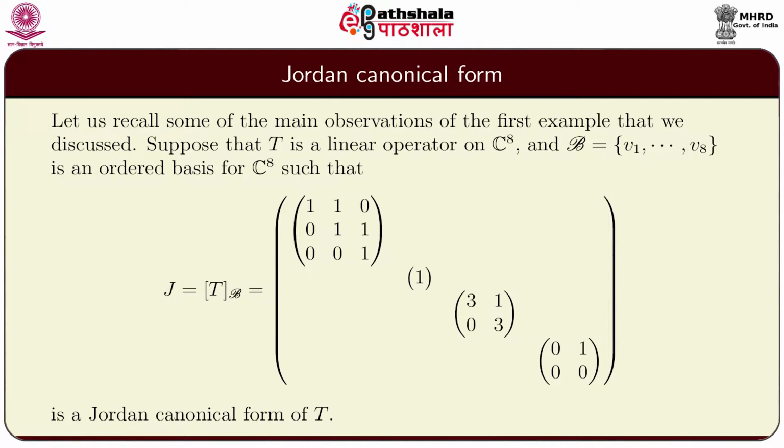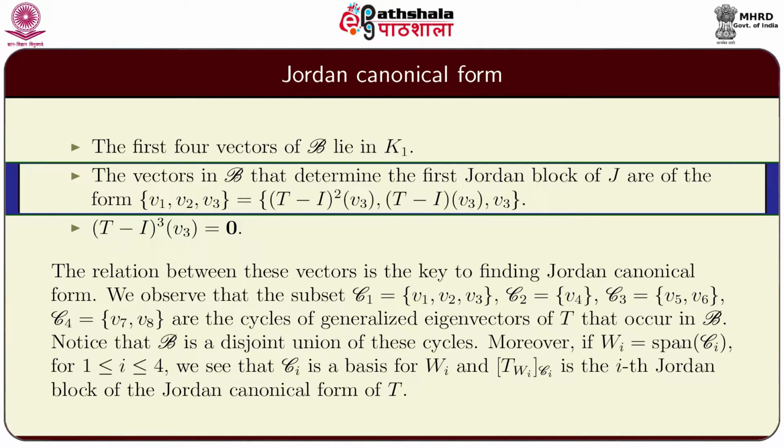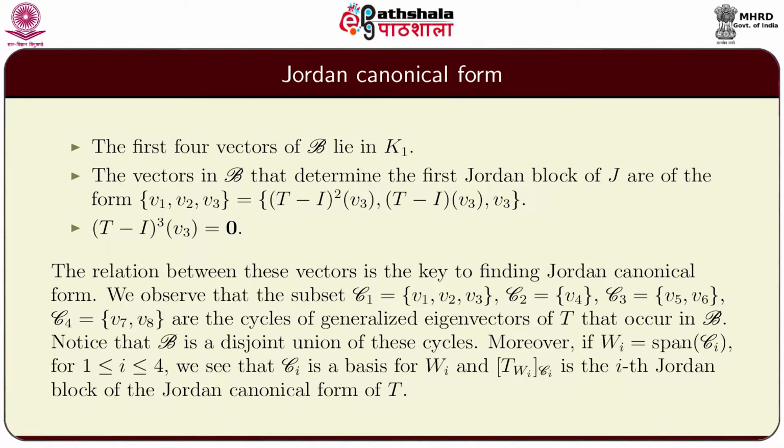So, this is a Jordan canonical form for the operator T. The first 4 vectors of B lie in the generalized eigenspace K1 with respect to the eigenvalue 1, and the vectors in B that determine the first Jordan block of J are of the form v1, v2, v3 given by (T minus I) squared v3, (T minus I) v3, v3, and (T minus I) cubed v3 is 0.